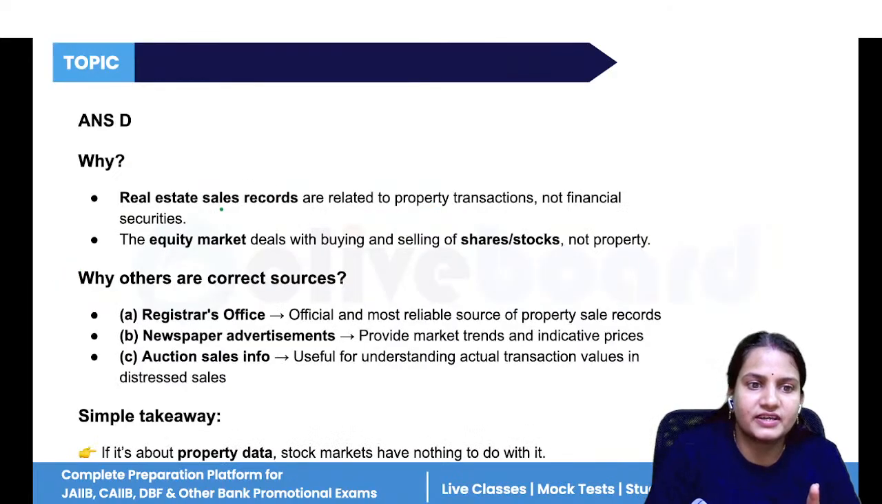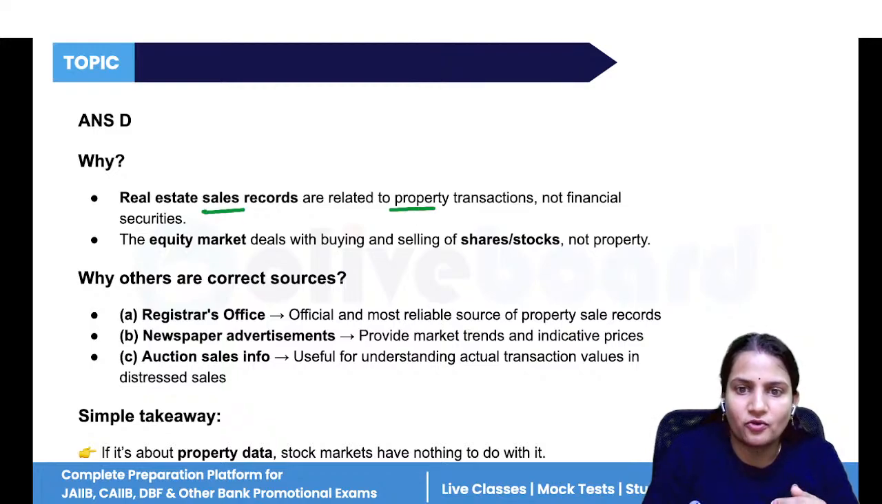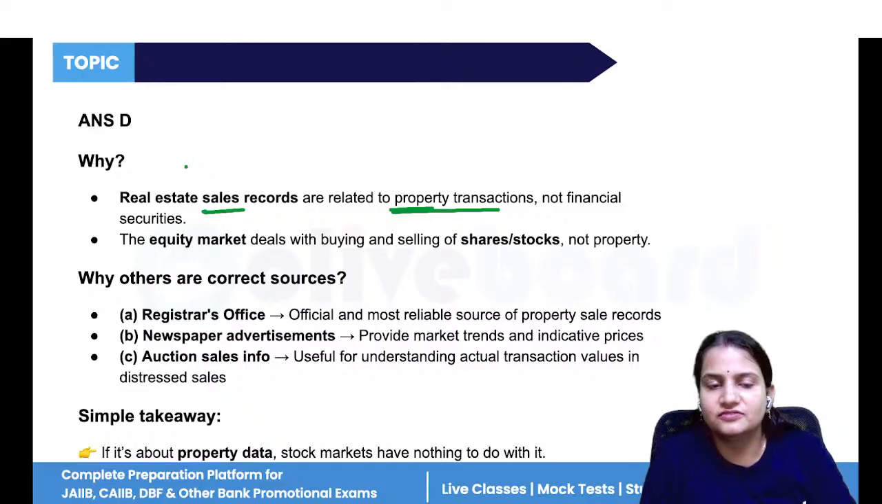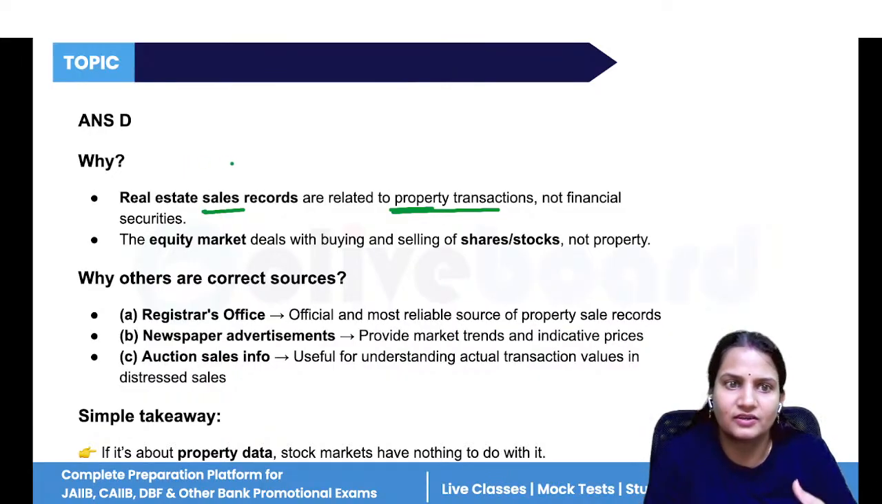All right, so real estate sales records are related to property transactions. So what does real estate mean? The type of business which deals in property, like the buying and selling of land, or you can say property. Not financial securities. The equity market is a market where financial securities, stocks, are traded, not real estate properties. That is why it is not included in the equity market.